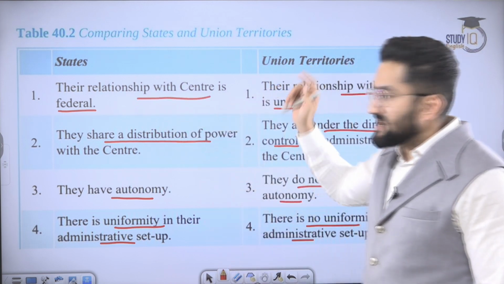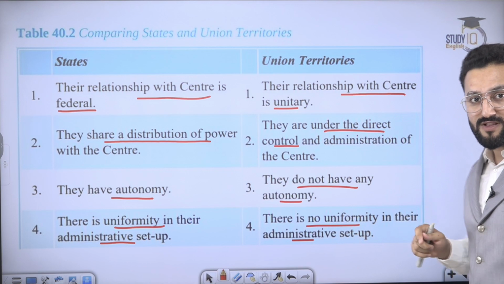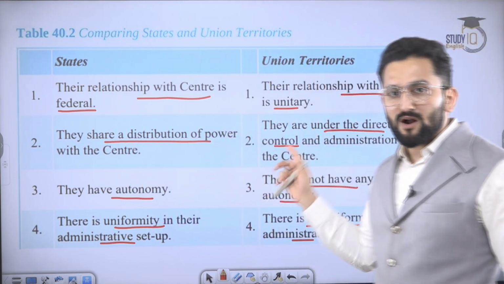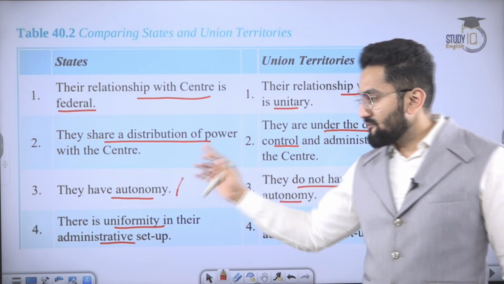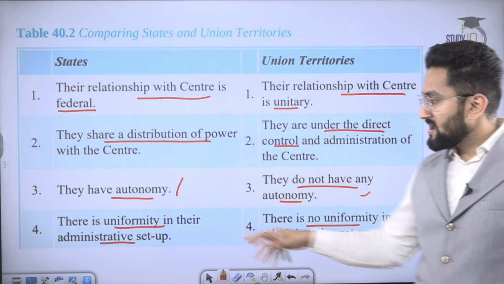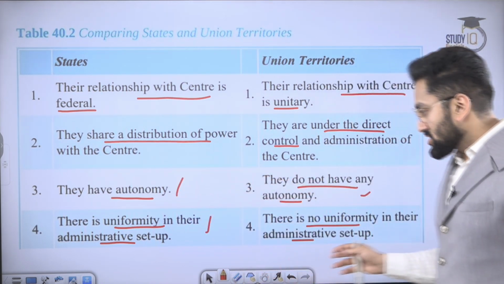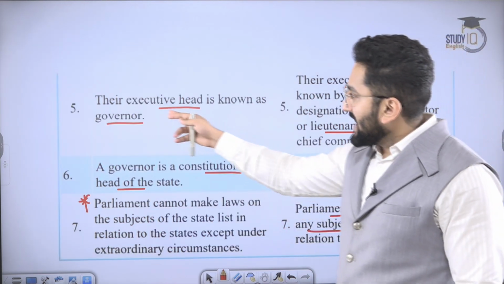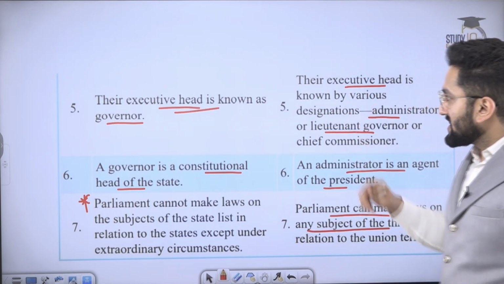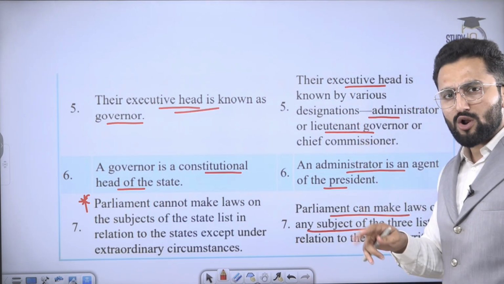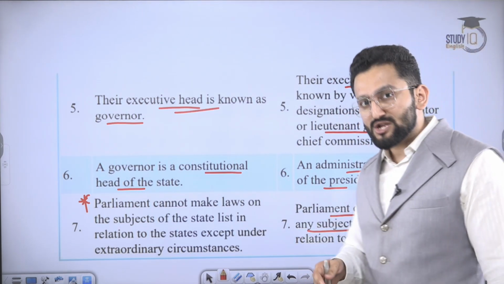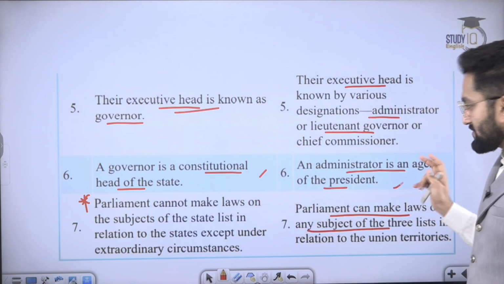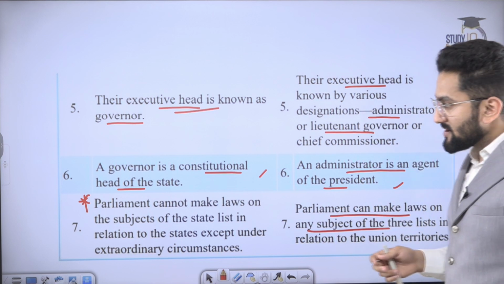Their relationship with center is federal, but for UTs the relationship with center is unitary, means center is having the ultimate say. States share distribution of power, UTs don't share distribution of power. States have autonomy, UTs don't have autonomy. There is uniformity in administration of states, there is no such uniformity in administration across UTs. Executive head is known as governor, in UTs executive head is known as lieutenant governor or administrator, like in Chandigarh's case, you have an administrator. A governor is the constitutional head, here the administrator or lieutenant governor is the constitutional head.